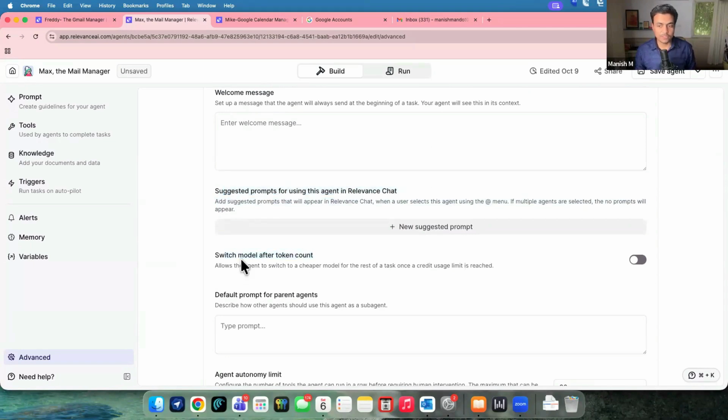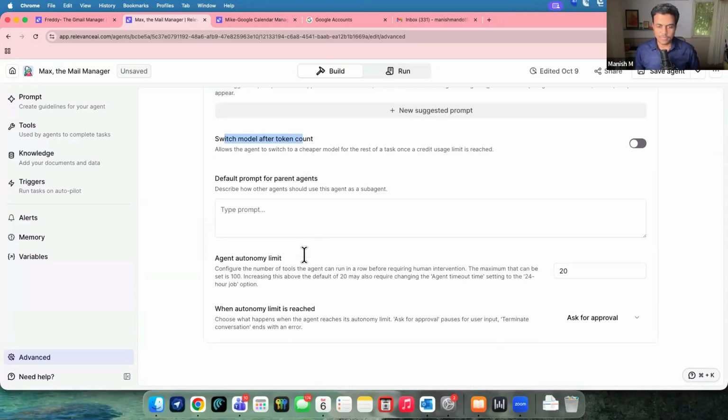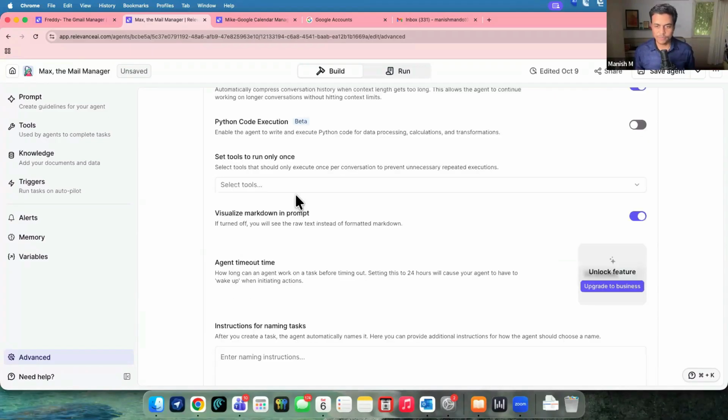a particular token count. So for example, if you choose a higher performance model which is going to consume, let's say, 5,000 tokens, and you want to say, okay, don't go beyond this particular point. In that case, you can say if it has already reached this level, it should switch to a lower cost model and do the remaining jobs with the lower cost model as compared to the higher one. So again, like parent agent prompting and all, plenty of things.